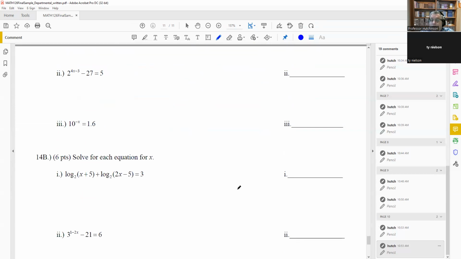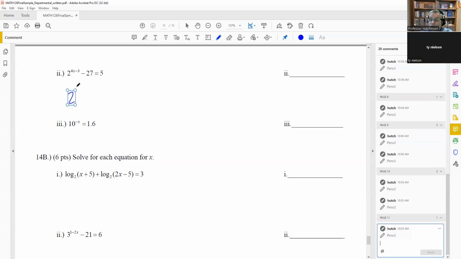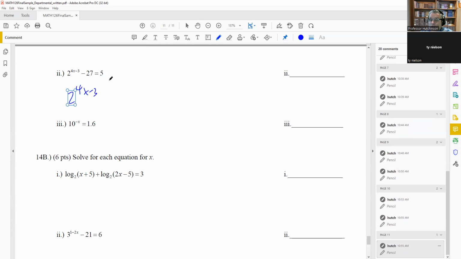Next, we have an exponential one. Now this is one that you can use the equal bases property on, because it's one where you'll be able to write both sides in terms of the base. In order to do that, we have to first add the 27 to both sides. So 2 to the 4x minus 3 here is going to be equal to 32. Okay, so that's the first thing you want to do, is add 27 to both sides so you can isolate the exponent part.